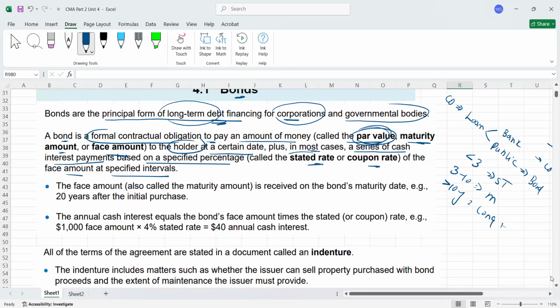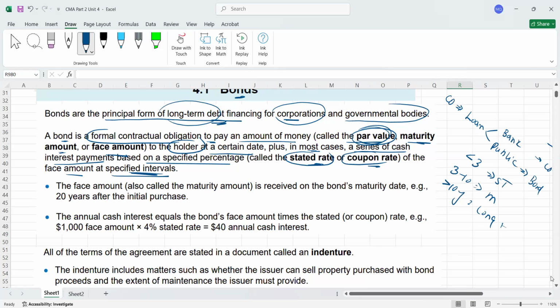Interest is called the stated rate. It is also called the coupon rate. You will pay at specified intervals. Specified intervals means the bond could have an annual interest rate, so you will pay annually, or you may pay semi-annually, meaning every 6 months.